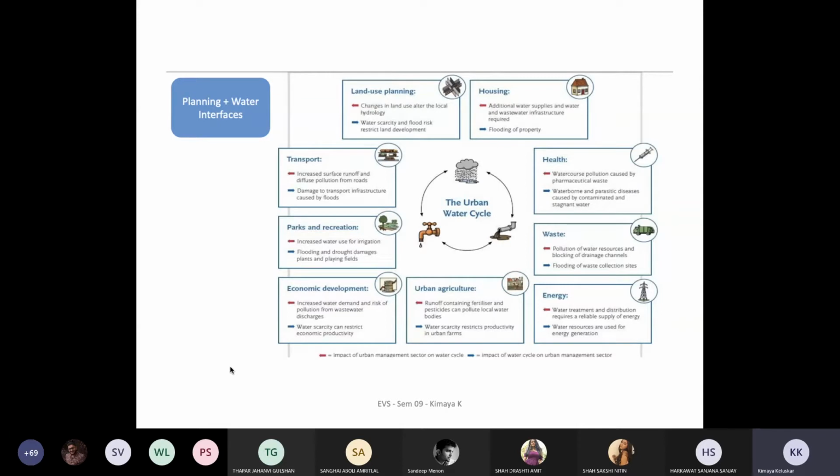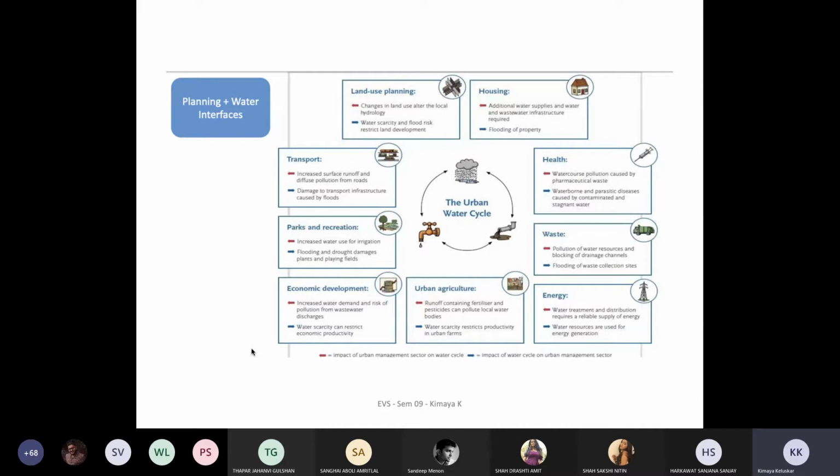Then, in terms of energy, water treatment and distribution requires a reliable supply of water. The whole idea of desalination to give you potable water is excessive in terms of energy usage. So, does it make sense? How do you mitigate what happens in terms of the byproduct, and how it places itself in this whole idea of climate change also becomes a questionable part. And then the water resources are used for energy generation, so you will have tidal power and things like that. So these are the various aspects where it is being used.